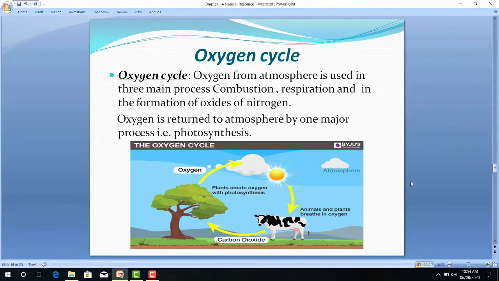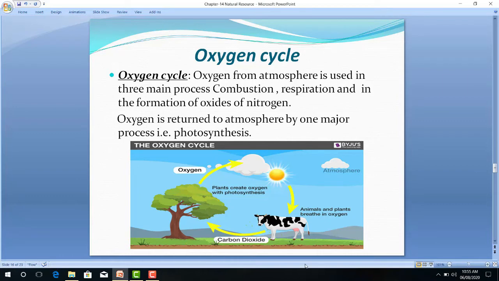Now let us learn the third cycle, that is the oxygen cycle. As we know, 21% oxygen is present in the air. The cycle by which oxygen is circulated continuously in the atmosphere among living and non-living organisms is called the oxygen cycle.